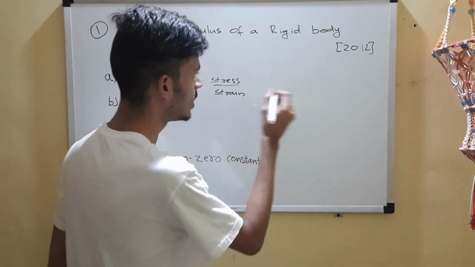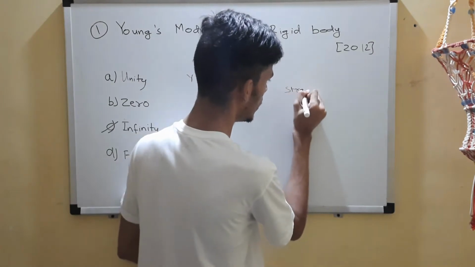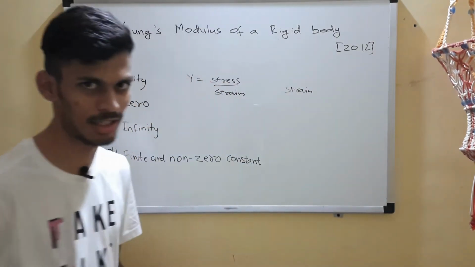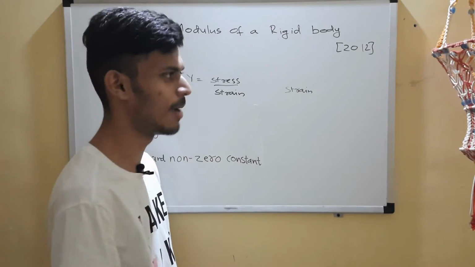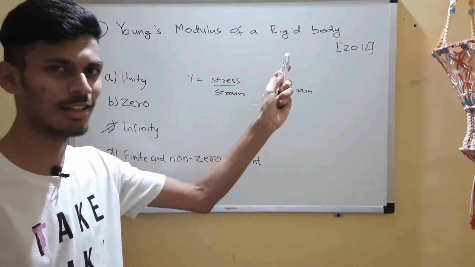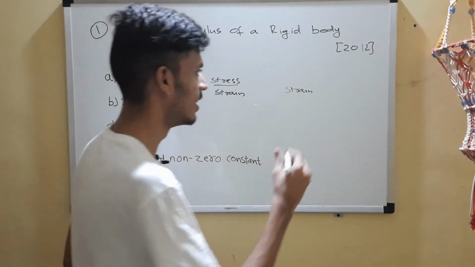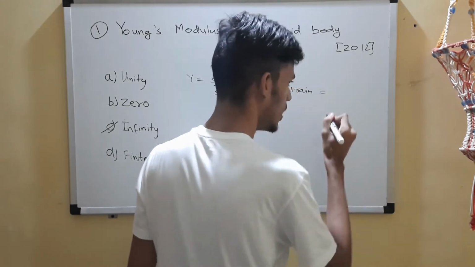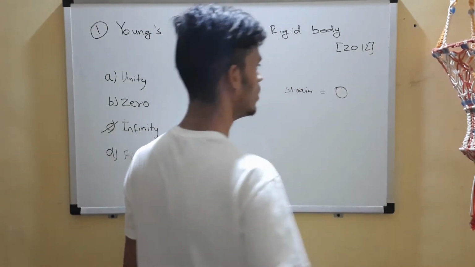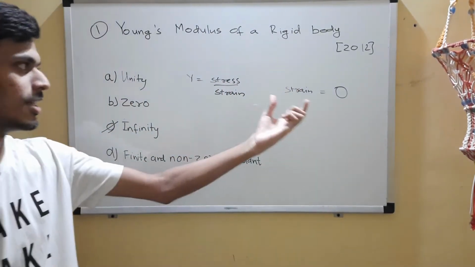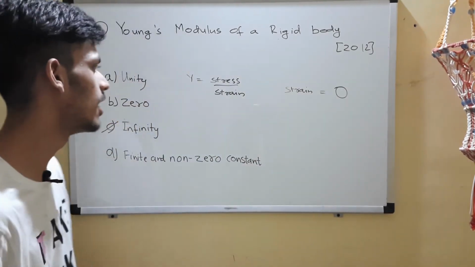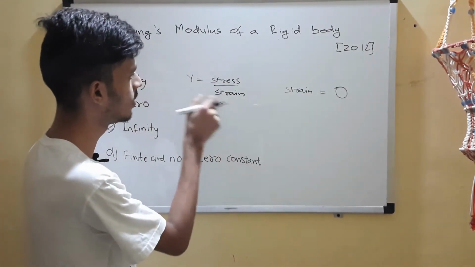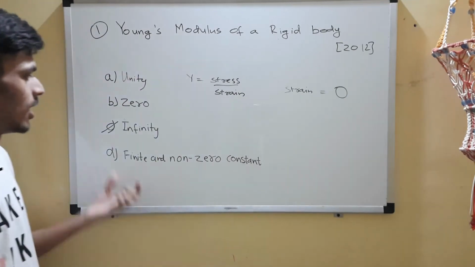So how is strain defined? Strain is change in dimension to original dimension, right? So for a rigid body, there is no change in dimension, no deformation, so strain is 0. Strain is 0 because there is no change in dimension. And strain is 0 means Young's modulus will be infinity.